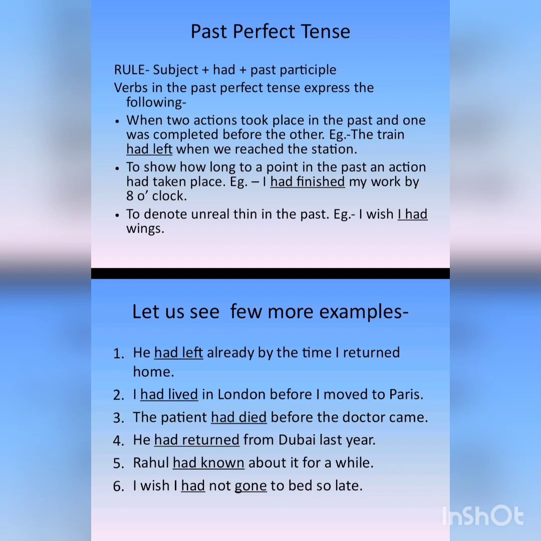And the sixth and the last example is, I wish I had not gone to bed so late. Now this is an unreal thing. This is an imaginary thing which is not happening right now, which has not happened in the past. It is just an imagination. I wish I had not gone to bed so late. Here also you can see we are using had plus the third form of the verb.